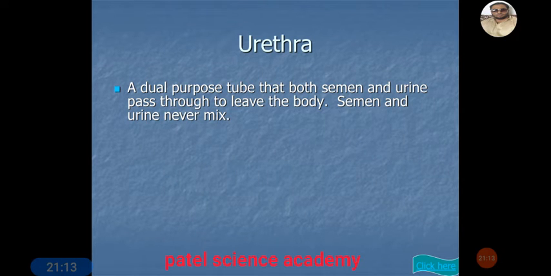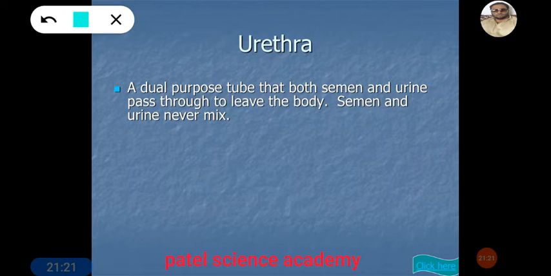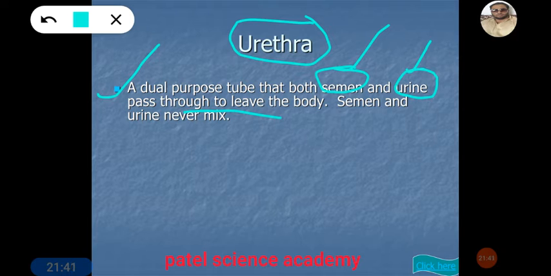in which the seminal vesicles, prostate gland, and Cowper's glands continue, and the vas deferens continues. This is called the urethra, a dual purpose tube coming from the external excretory system and the reproductive system. Both the semen from the male reproductive system and the urine from the excretory system pass through this and leave the body. Semen and urine never mix, because at once only one system continues.